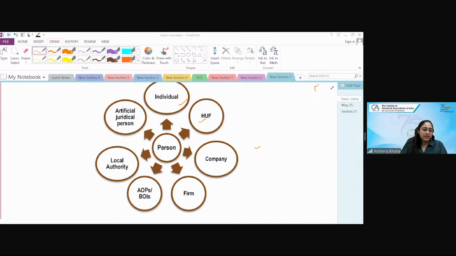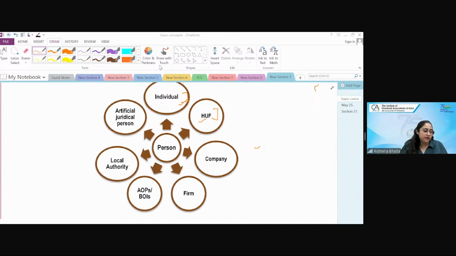So, individual is what we as human beings are. Like Rakesh is an individual, Mahesh is an individual, Ridhima is an individual, Oja is an individual. Any person who is existing is an individual. Okay? That is a person. HUF is a Hindu undivided family. Listen to this carefully.